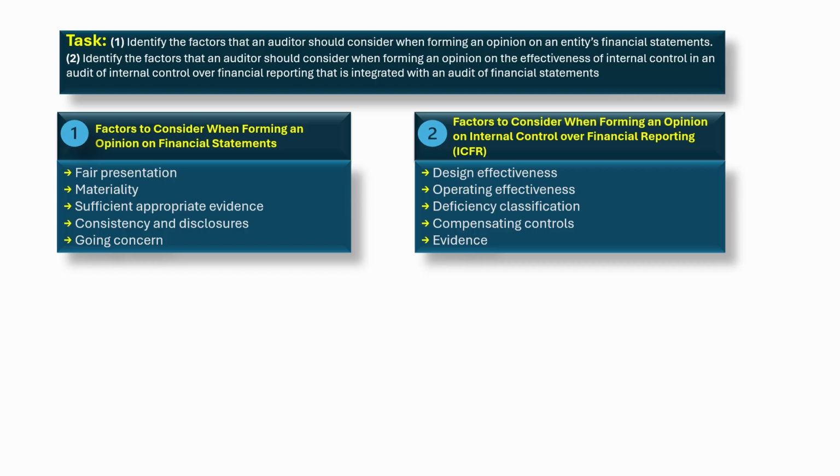The financial statement opinion is about the food on the table. Does it look good, taste right, and match the recipe, GAAP? Small imperfections, immaterial misstatements, don't ruin the meal. The ICFR opinion is about the kitchen. Are the chefs following proper procedures, washing their hands, and storing ingredients safely? If the kitchen has serious hygiene problems, material weaknesses, even if today's meal looks fine, you have to give a negative review on the kitchen.